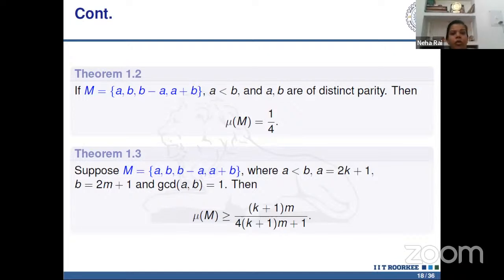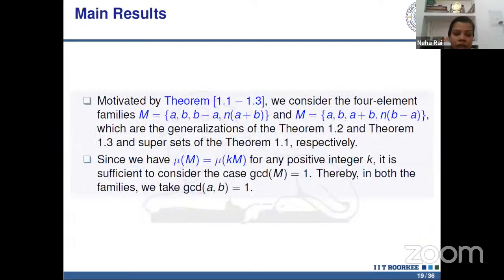So motivated by these theorems discussed by Liu and Zhu, we consider the 4-element families {a, b, b-a, n times (a+b)} and {a, b, a+b, n times (b-a)}, which are generalizations of Theorems 1.2 and 1.3 and supersets of Theorem 1.1 respectively. Since we know that the maximal density of M is equal to the maximal density of kM for any positive integer k, it is sufficient to consider the case when GCD of M is 1.